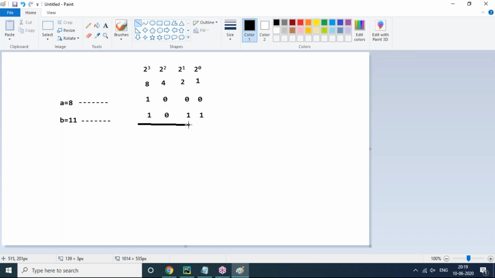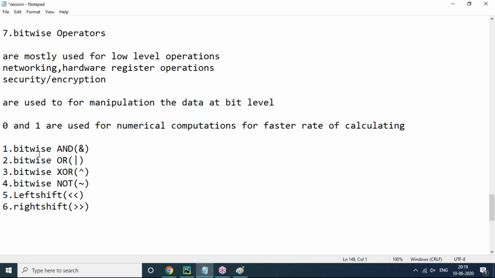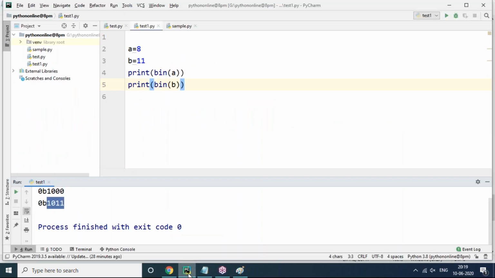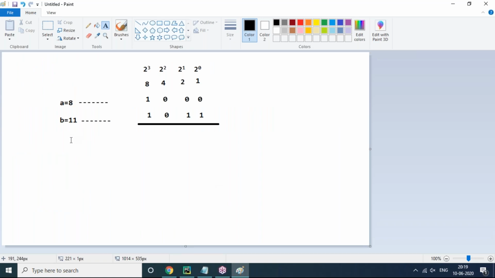But my requirement is here. I want the binary form of A and B. So first, the bitwise operator I am doing: bitwise AND I want to calculate. That means binary of A and B I want to do. How can I do this, binary of A and B? Let's see this first manually, whether we did it correctly or not. Let's check it out practically now.